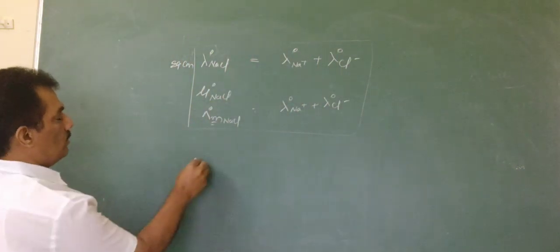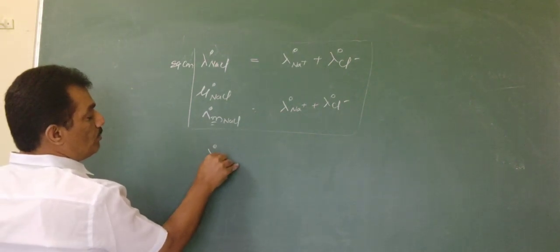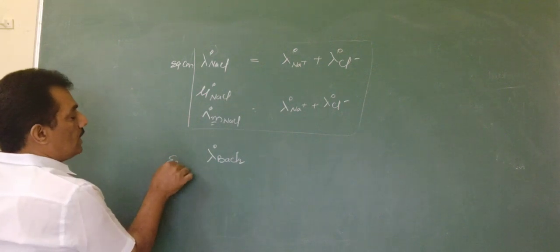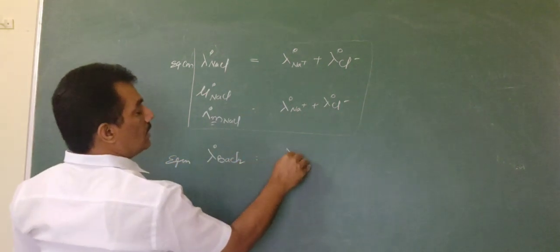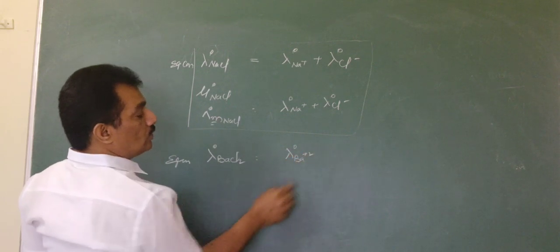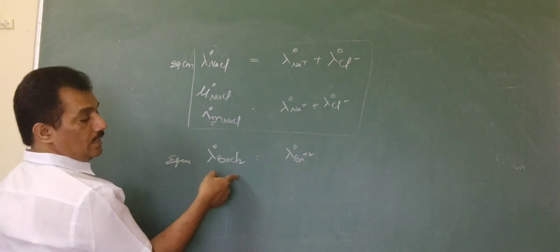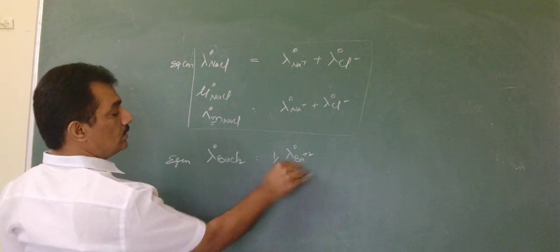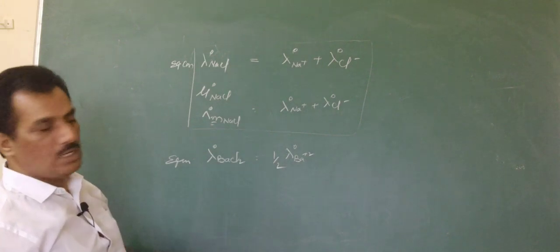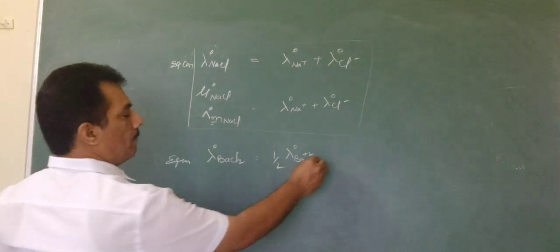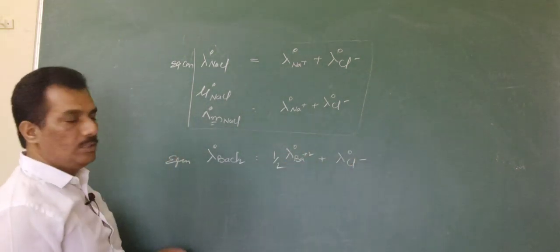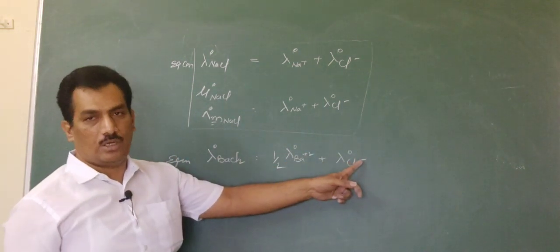But coming to the other one, lambda naught BaCl2, here the equivalent conductance, lambda naught, is the ionic conductance of Ba plus 2. So to make it into equivalent conductance, we have to consider the charge. 1 by 2 into the ionic conductance of Ba plus 2 is the equivalent conductance of barium, plus lambda naught of Cl minus, just because it has only 1 unit charge.